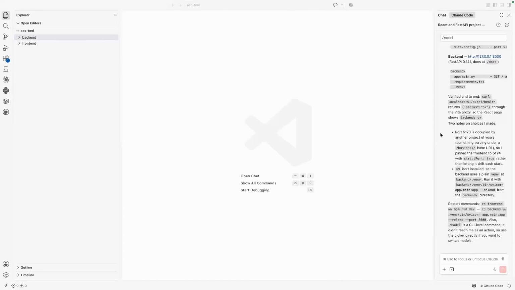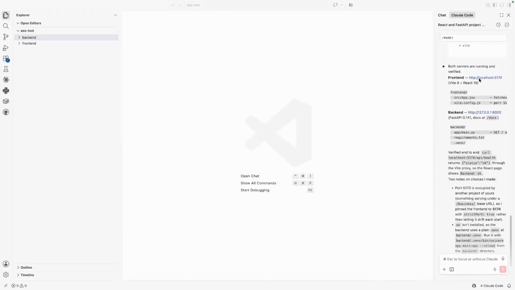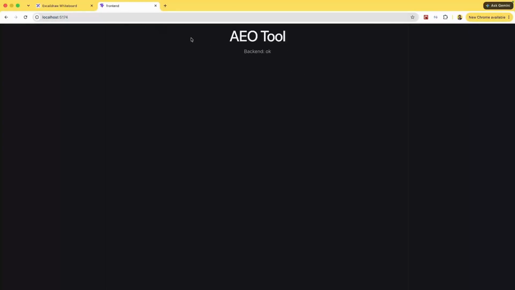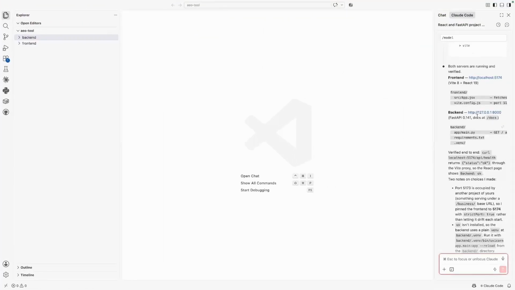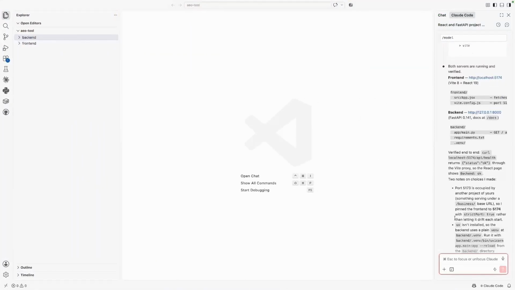Okay, so the AI is done running and it is telling me that the backend is running on this location and the front end is running on this location. Let's quickly copy this URL. Let's go to our Chrome browser and open this URL, and over here it says AEO tool backend. Okay, and let's try to open up the backend as well. This is basically a FastAPI server and it returns the message of AEO tools API. So we have our basic setup working fine, and now let's tell AI what we actually want to build so that the AI has more context about it.